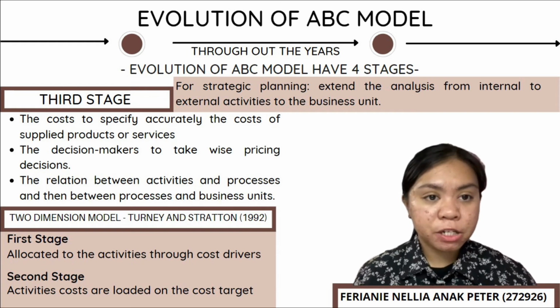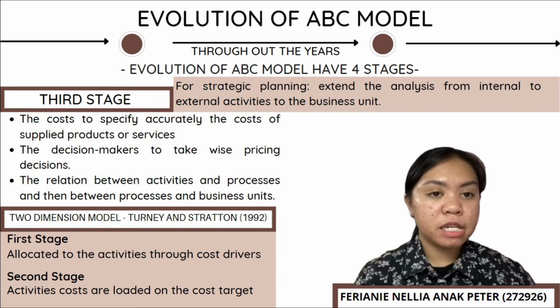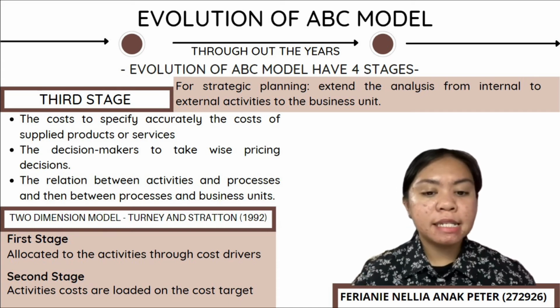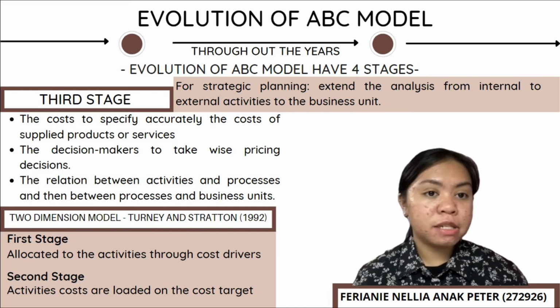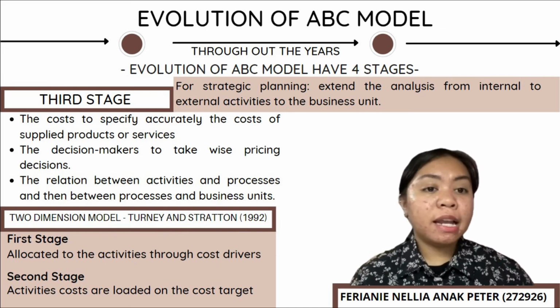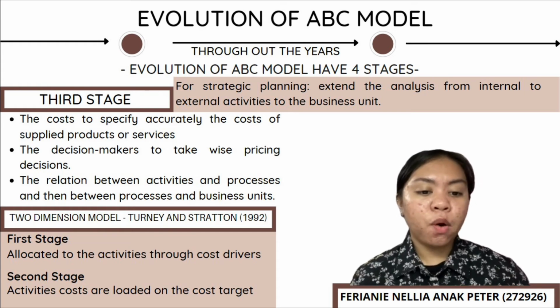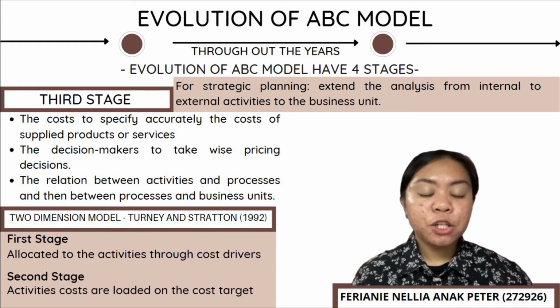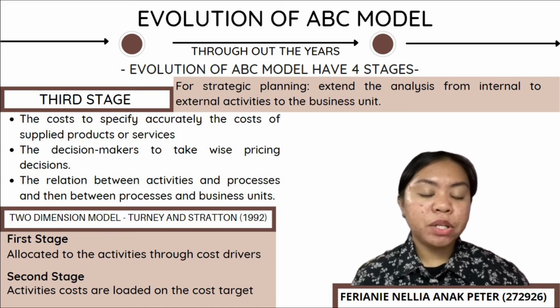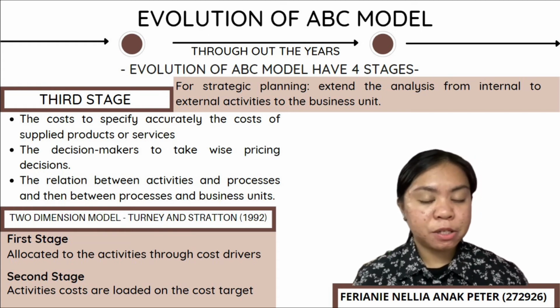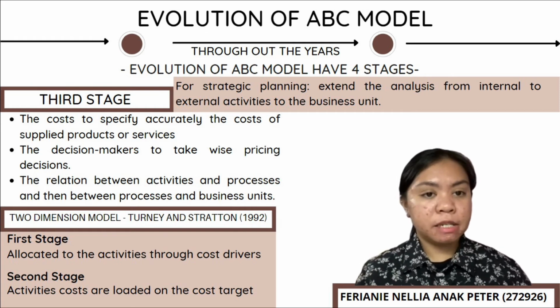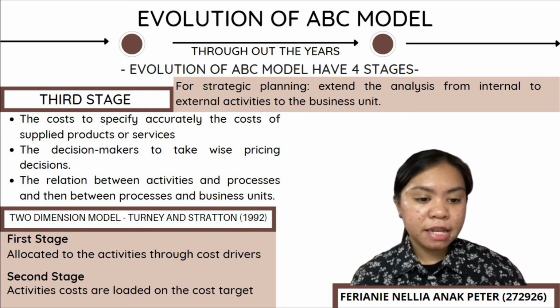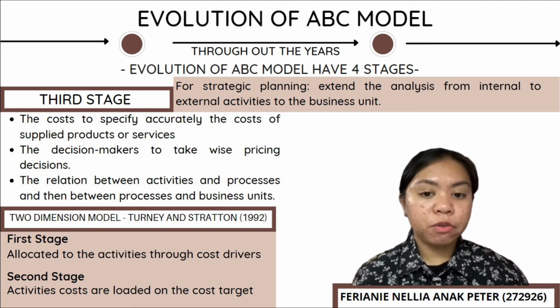There are several functions of the ABC model during the third stage. The first one is to analyze the cost to specify accurately the cost of supplied products or services. Second, to enable the decision makers to take wise pricing decisions. Third, to trace the relationship between activities and processes, and then between the processes and business unit. The ABC model has become the best test system in analyzing and estimating the cost for a specific objective during the third stage.